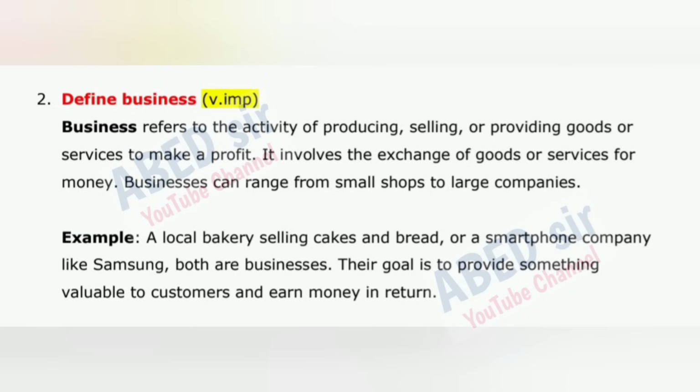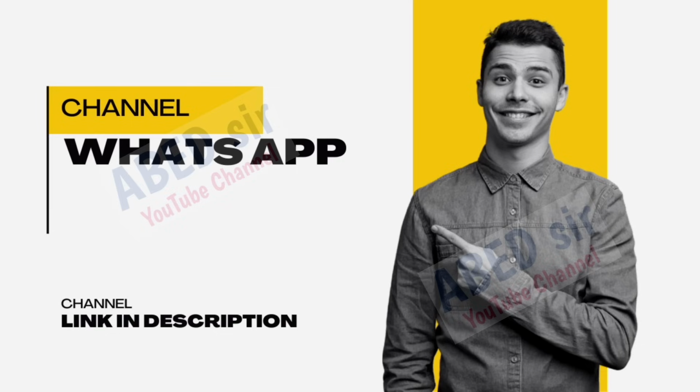Define business. Business refers to the activity of producing, selling, or providing goods or services to make a profit. It involves the exchange of goods or services for money. Businesses can range from small shops to large companies. Example, a local bakery selling cakes and bread, or a smartphone company like Samsung, both are businesses. Their goal is to provide something valuable to customers and earn money in return. Next important question is 3.